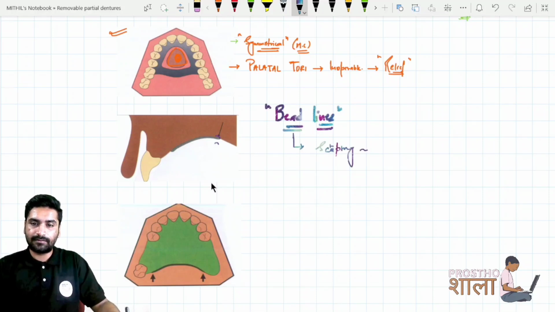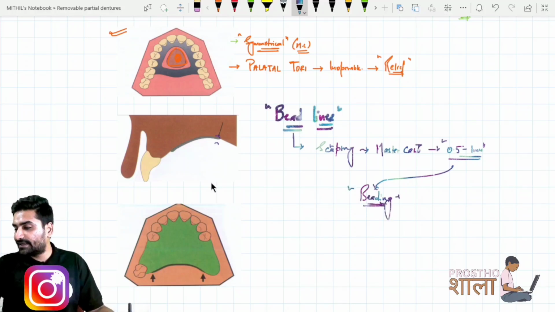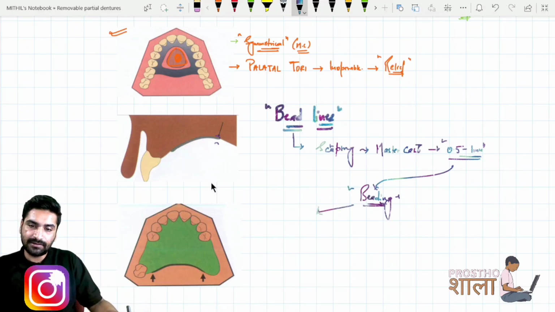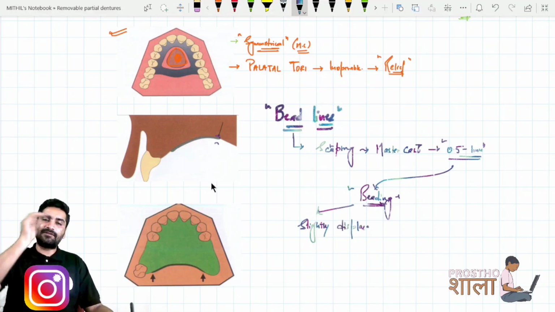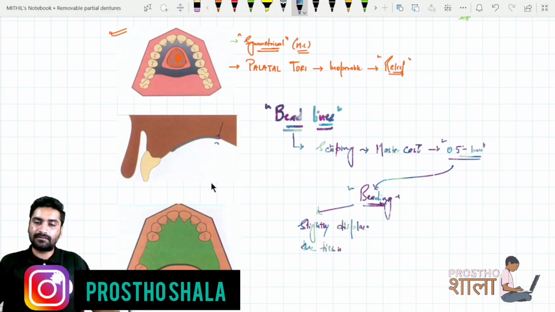Scraping on the master cast 0.5 to 1 millimeter. That will lead to formation of beading in the posterior border. Now why is this beading important? Because firstly, it will slightly displace the tissues, because that beading is an elevated part, so when the patient wears it, it will slightly displace the tissues.